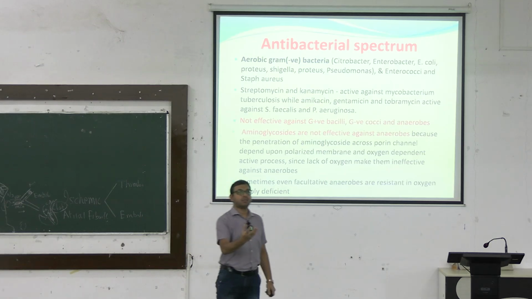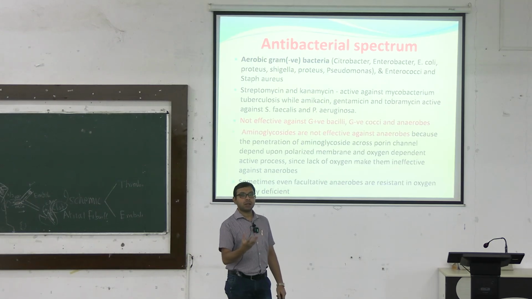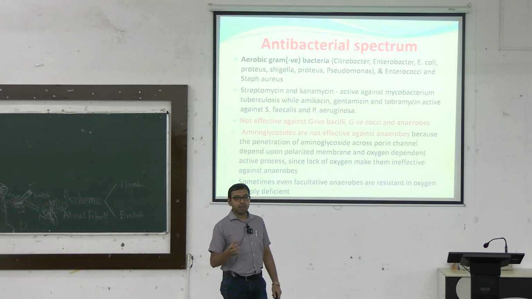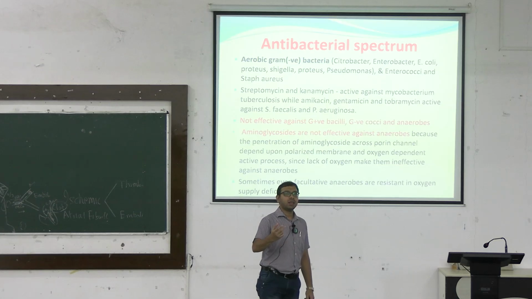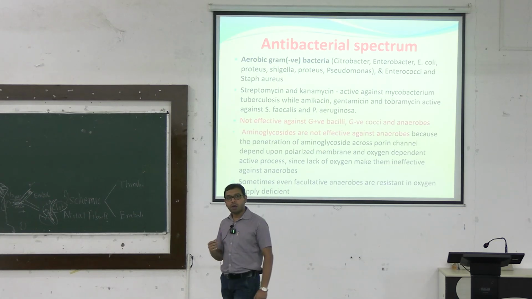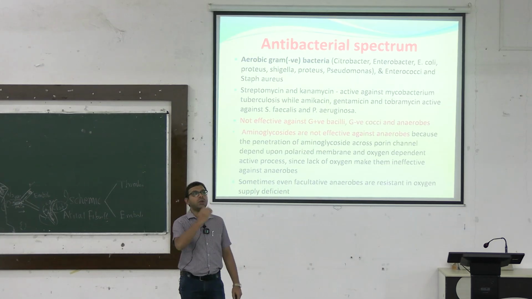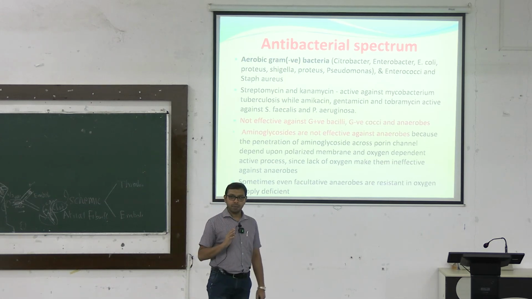Example, within an abscess. When there is an abscess like a liver abscess, there will be a closed container-like structure, so there will be less oxygen. In those cases, even if we are using an aminoglycoside antibiotic, it cannot enter the cells that have been affected by the bacteria, so it cannot act. Okay.